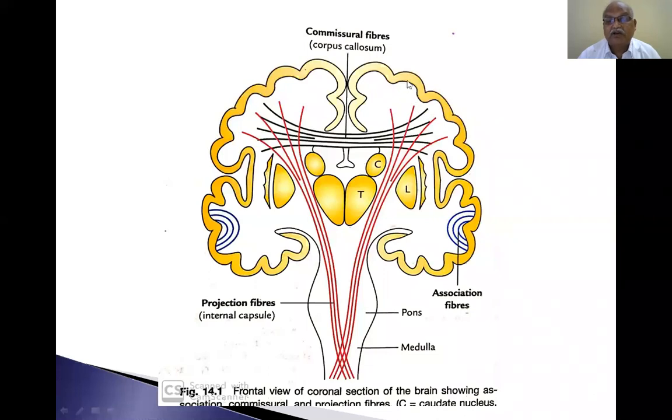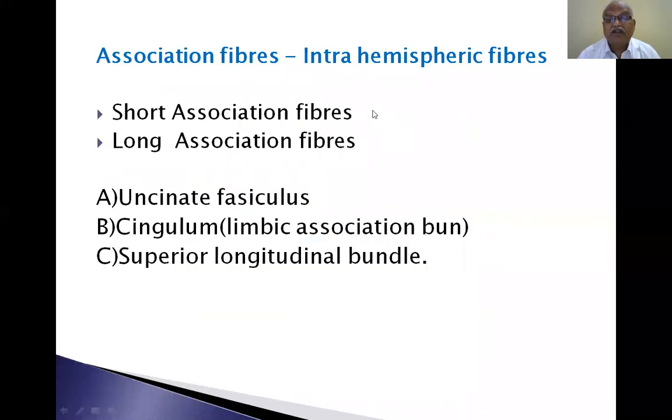This is the sulcus, with U-shaped fibers around it. Association fibers are intrahemispheric fibers. They connect the cerebral cortex within the same lobe, or between lobes. There are four lobes in the cerebral hemisphere: frontal, parietal, occipital and temporal.